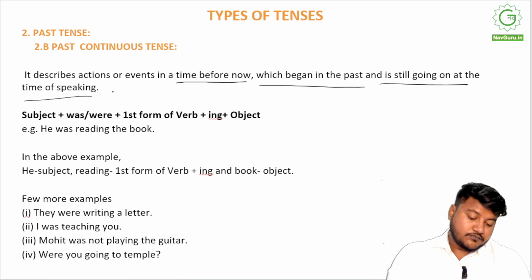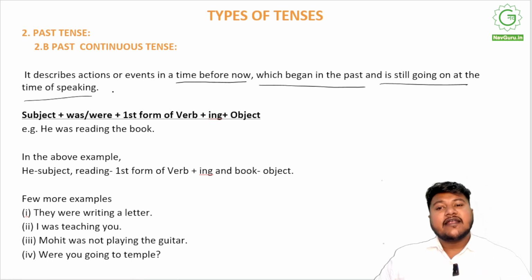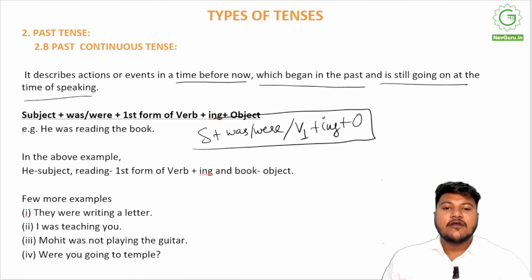As far as the speaker is concerned, the event is true and still continuous as of now. So that is being used in past continuous tense. The structure for it is subject plus was/were plus first form of verb plus ing, plus object. So this is the structure for past continuous tense.